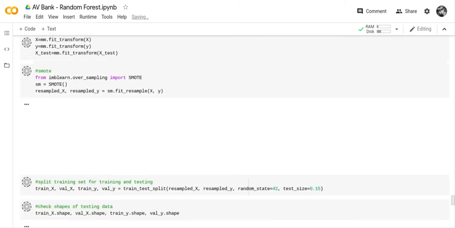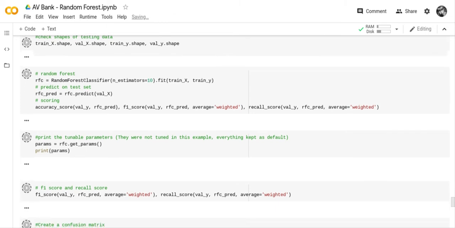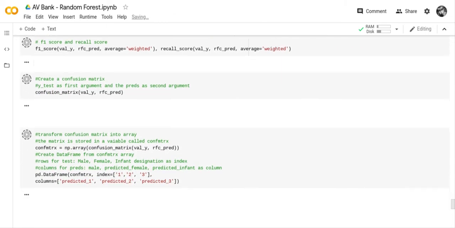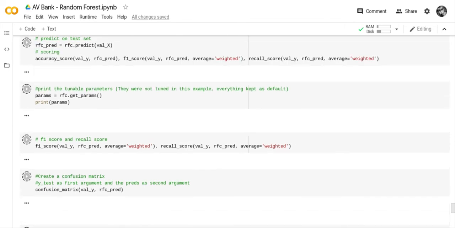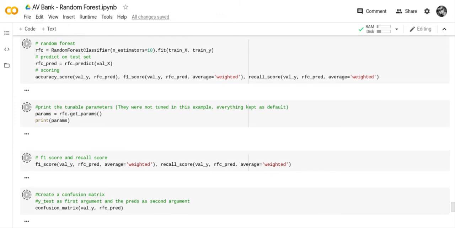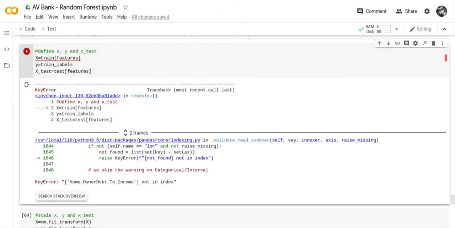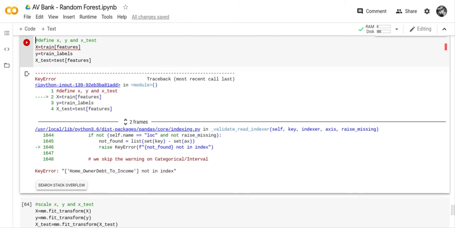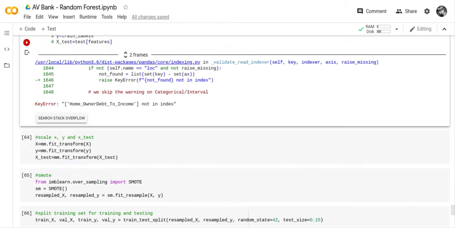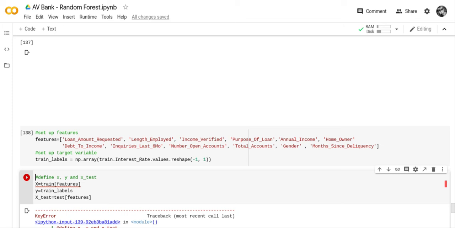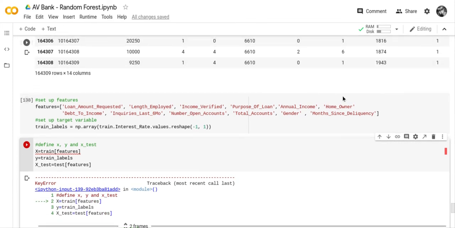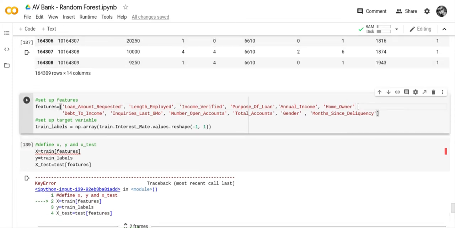Okay, so now what I want to do is check the accuracy, and we can see the accuracy right here. We just have to wait for it to run. So you see I made a mistake. That's one thing I said I didn't like.